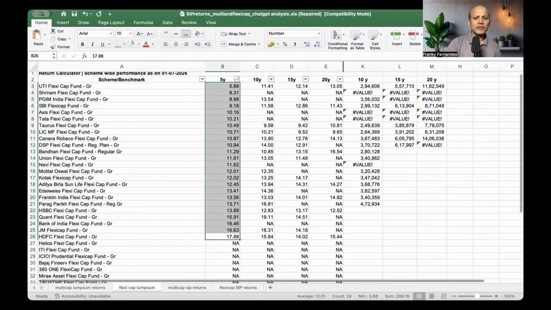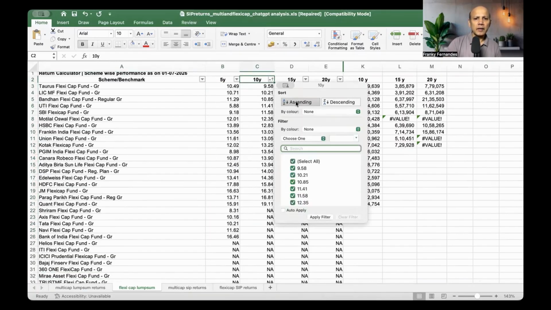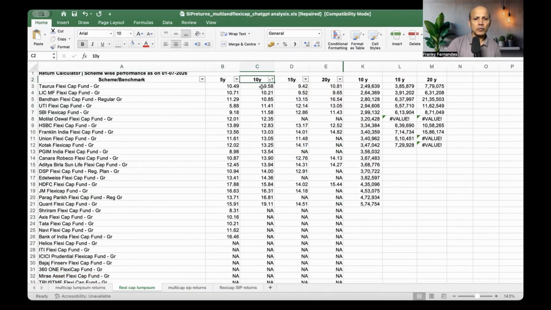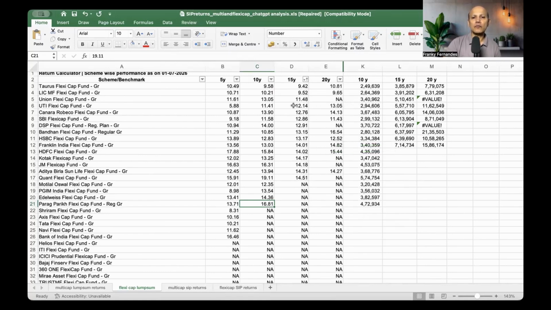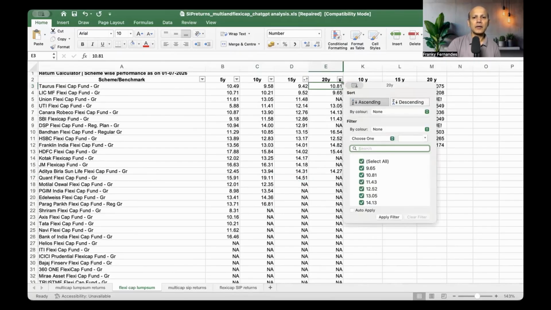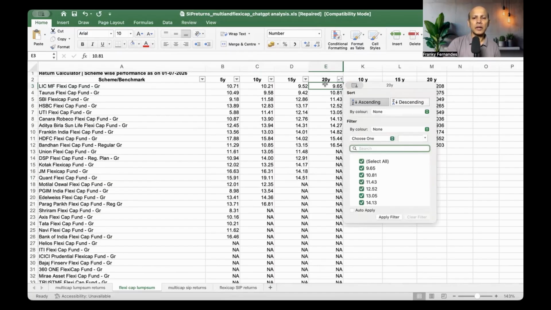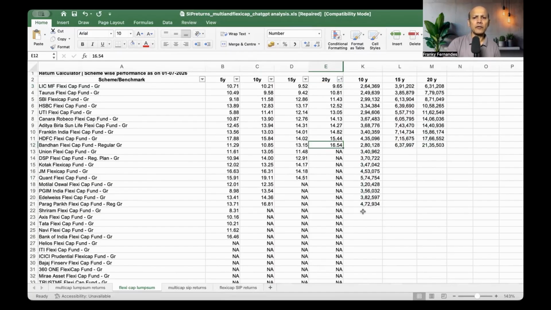So average return is around 12%, lowest is 5.8, and then highest is 7.88. 10 year, if you look at the data, again, from 9.5 to 19, there is a gap of 10%. And 15 years, 9.42 to 14.51. And here, 20-year data, you see 9.65 to 16.54.